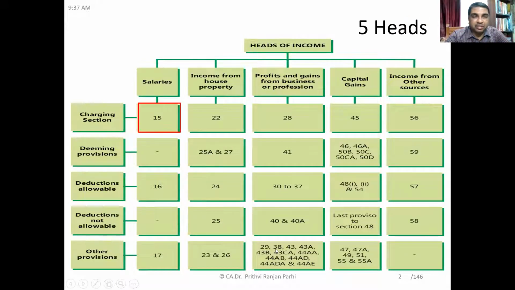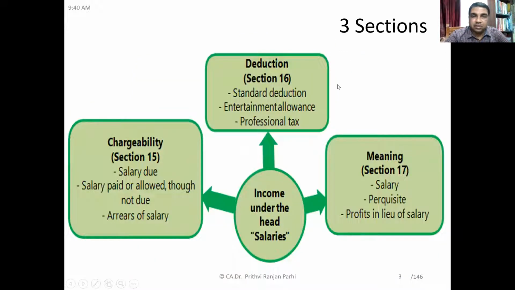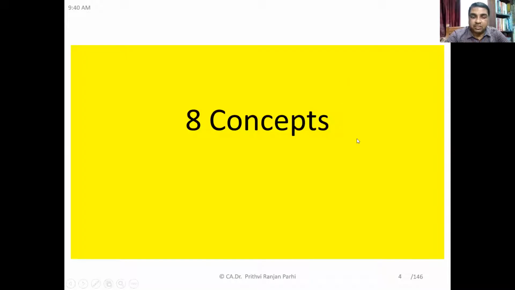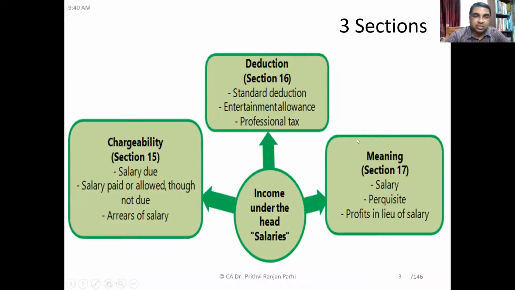You're aware that three sections are important here. For this particular head of income, these three sections are section 15, section 16, and section 17. Section 15 is the charging section.